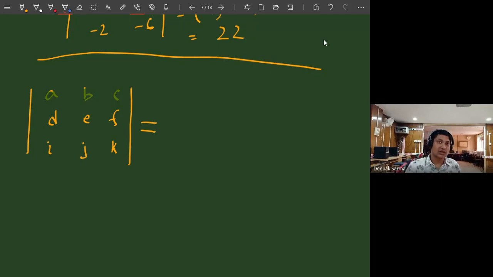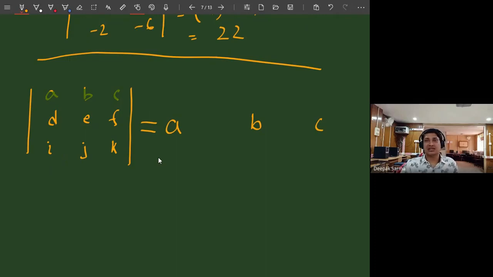But first row is not enough. First row is here: A, B, and C. But as I say, the determinant of a matrix depends on all the entries of the matrix. So only A, B, C is not sufficient. What more do I have to do? I have to associate the other entries, because D, E, F and the rest are also there in the matrix. So the determinant depends on all the entries.